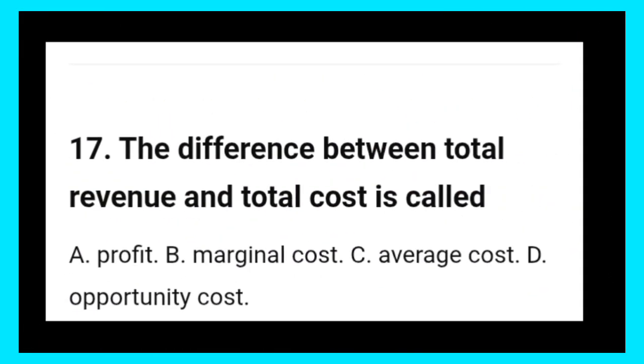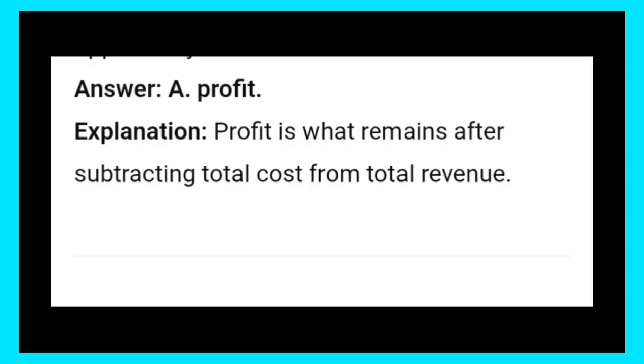17. The difference between total revenue and total cost is called: A. Profit. B. Marginal cost. C. Average cost. D. Opportunity cost. Answer: A. Profit. Explanation: profit is what remains after subtracting total cost from total revenue.